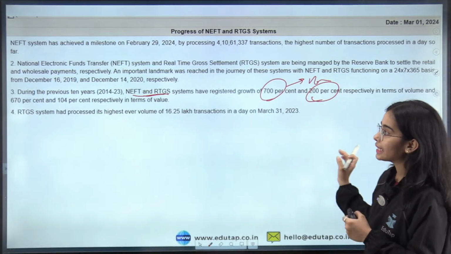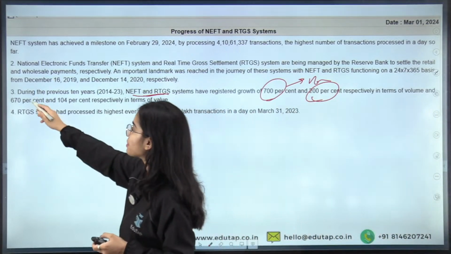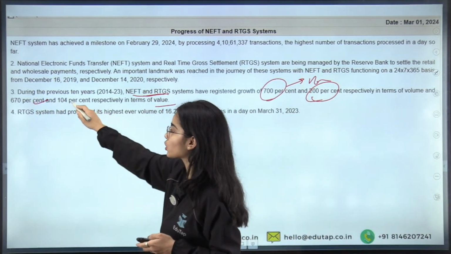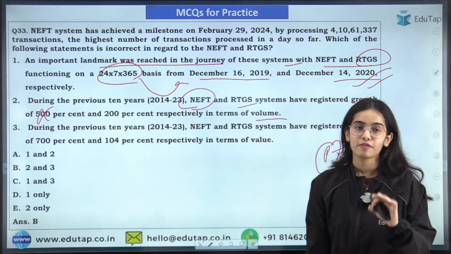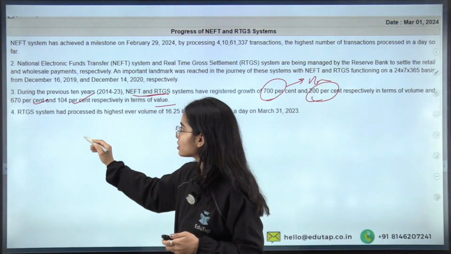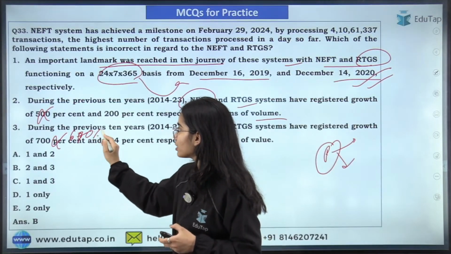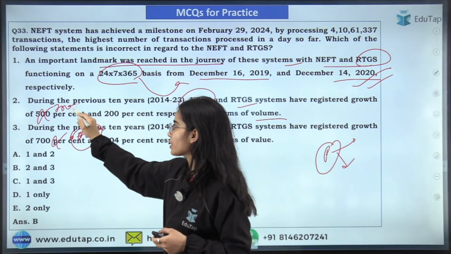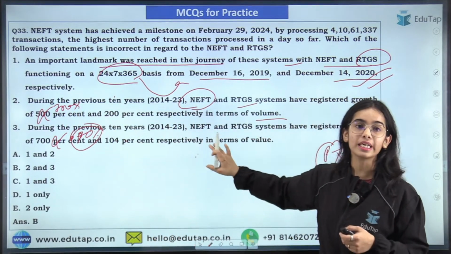In value, NEFT has grown by 670% and RTGS has grown by 104%. So here it should be 670%, sorry, and it should be 700%. Okay, so these two statements are actually incorrect.